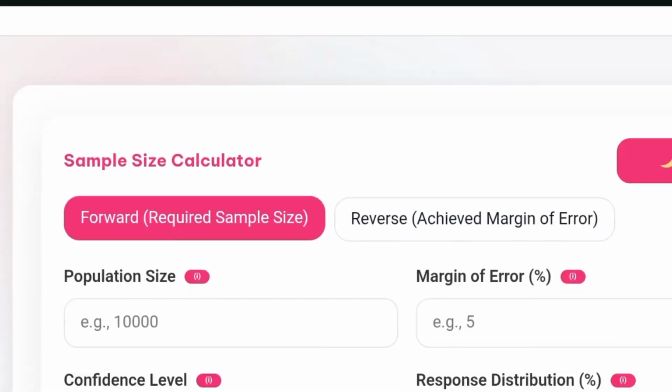It's 1 a.m. in the morning and I want to finish this methodology section before my head hits the desk. I don't have time for complex formulas and neither do you, so let's use Raosoft to get that sample size.